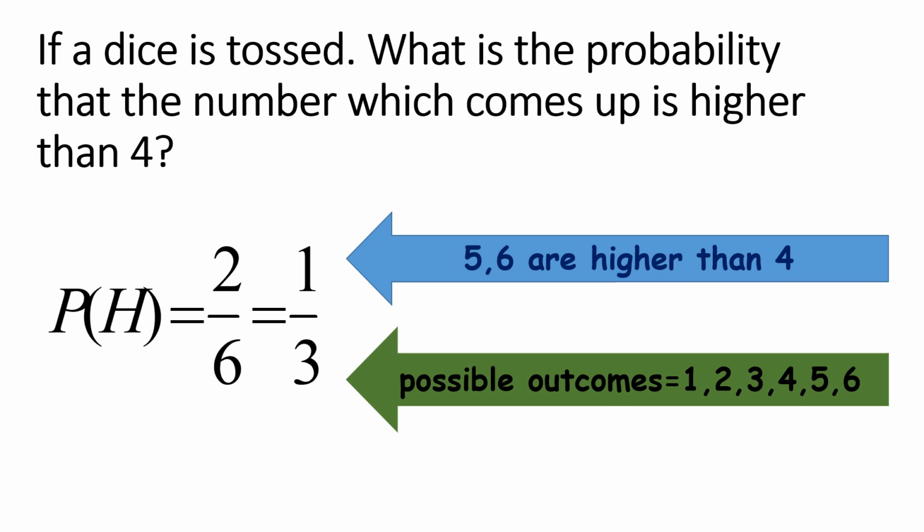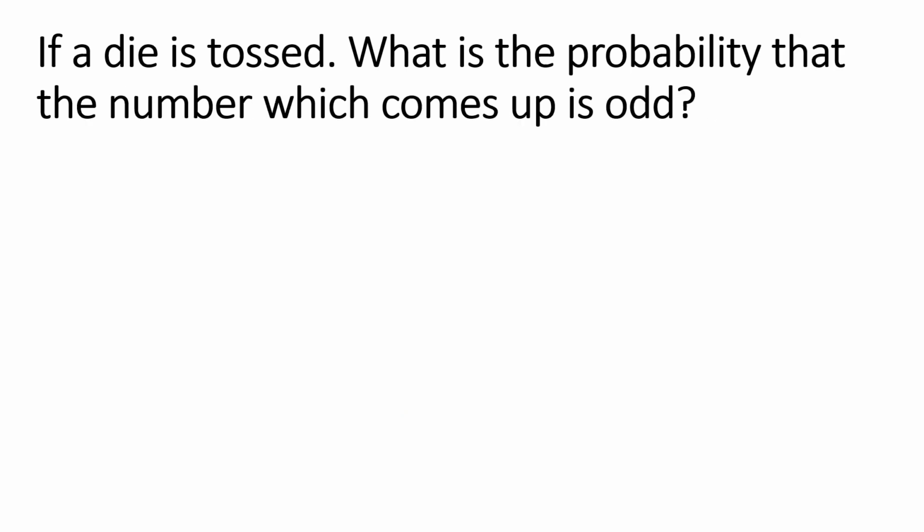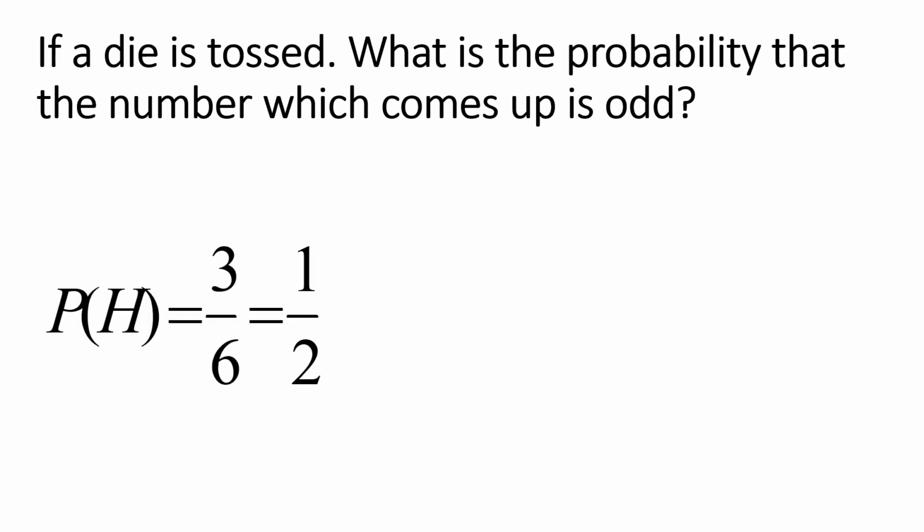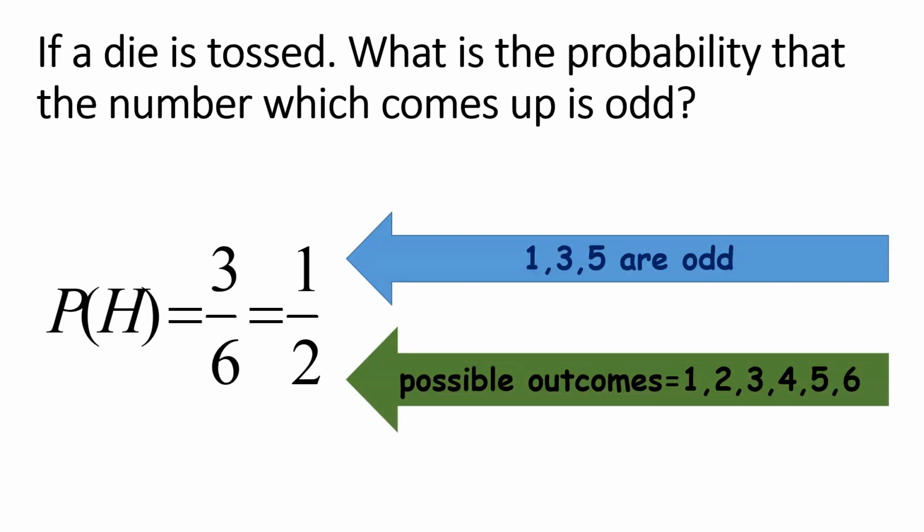If a die is tossed, what's the probability that the number which comes up is odd? Answer natin, 3/6 or 1/2. Bakit? Saan nakuha yung 3? Okay, so the odd numbers are 1, 3, and 5. And then, ilan ang possible outcomes ay 6. Bakit siya naging 1/2? Kasi ni-lowest term lang.